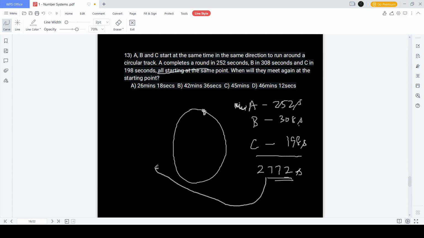This needs to be converted into minutes to match the answers. To do that, we divide 2772 by 60. You get 46 whole minutes plus 12 seconds as the answer. How we found the LCM: you prime factorize each number, then take the highest power of each prime and write the answer as the LCM. So the answer is 46 minutes and 12 seconds after they start, they meet again.